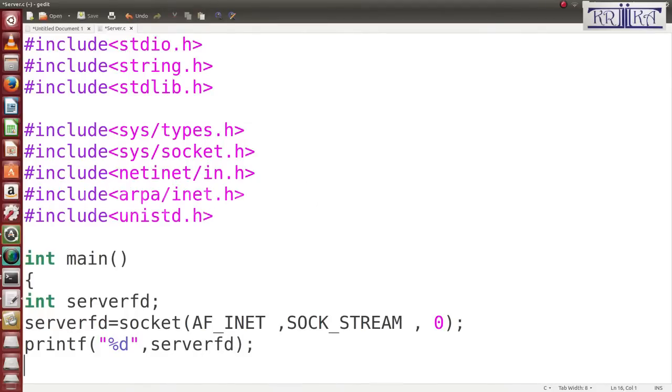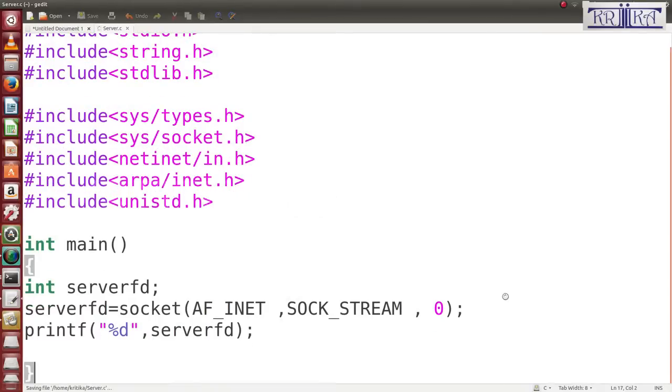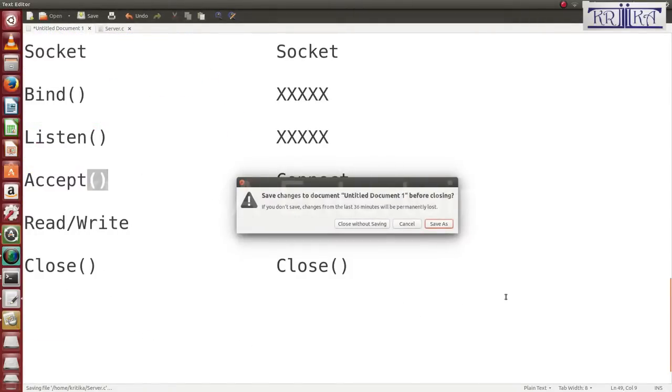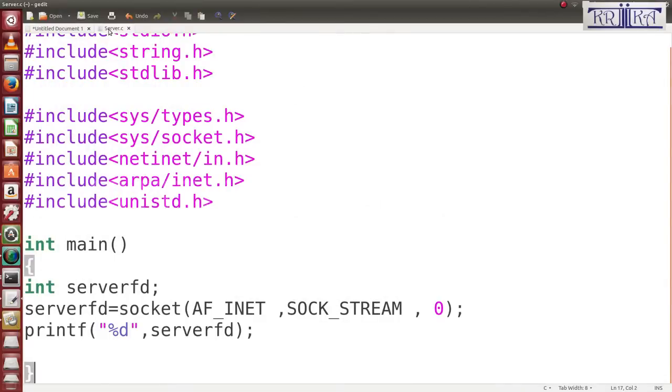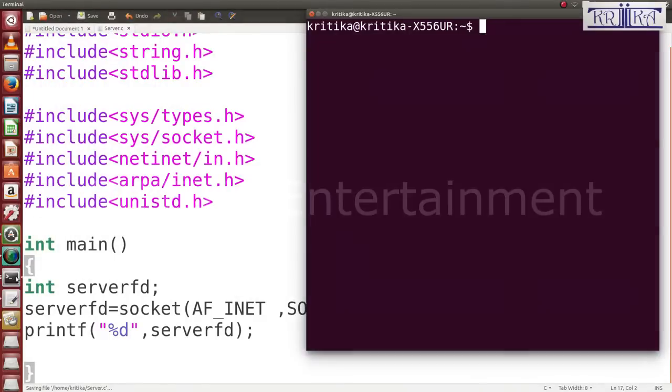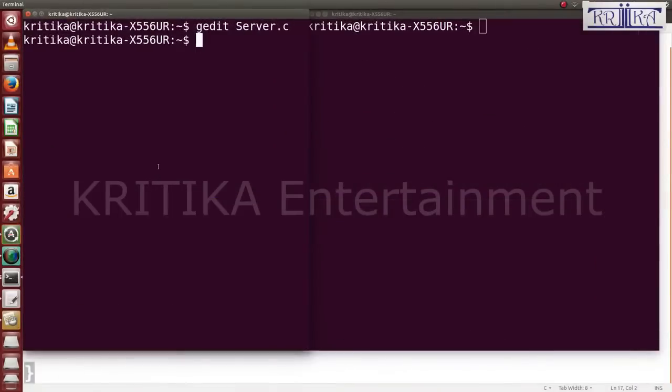Then I will run it and check whether the socket is successfully created or not. So I will save it, then compile. Then we see whether it is successfully created or not. Yes, ./a.out. Have you seen? It displays 3. That means it was successfully created.